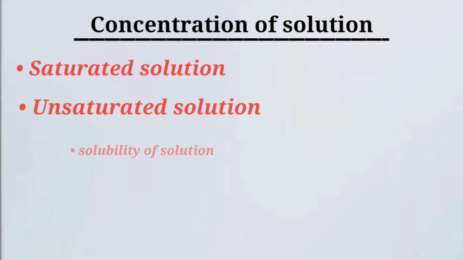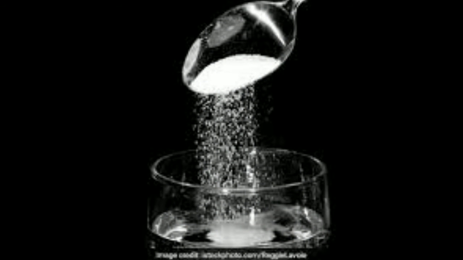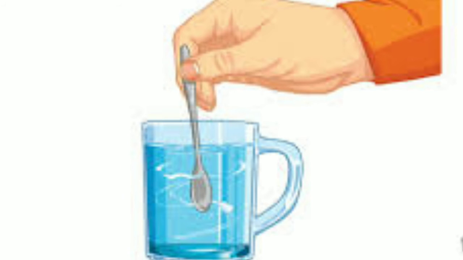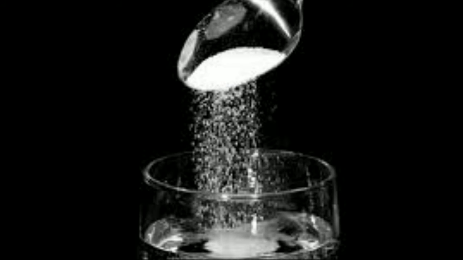Now we will discuss the concentration of a solution. Before that we should know what is a saturated solution, an unsaturated solution, and the solubility of a solution. To make it clear, let's take an example. Suppose you add 1 spoon of sugar in water. Stir it for a while. You will see the sugar is getting dissolved in water. This way, you repeatedly add more and more spoons of sugar and it keeps dissolving.